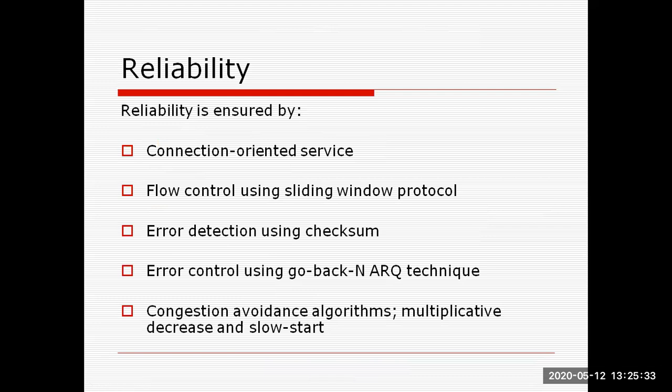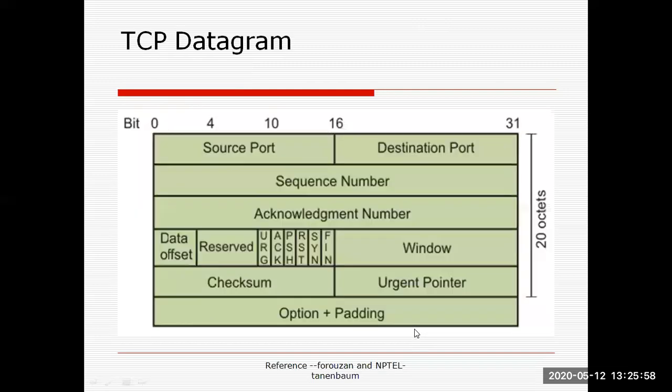Basically, when we say TCP is reliable, it means it provides connection oriented services, flow control using sliding window protocol, error detection using checksum, and error control using Go-Back-N ARQ. ARQ stands for automatic repeat request technique, and congestion avoidance algorithms have been implemented here. So this is the TCP datagram format.